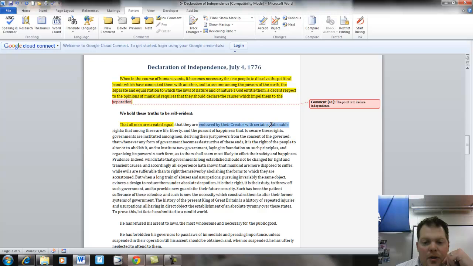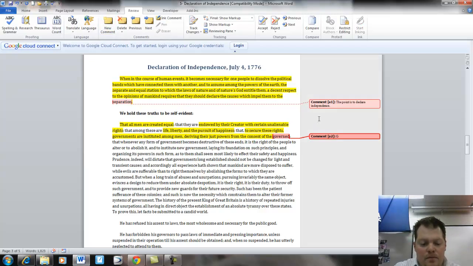So basically, all human beings have God-given rights. That among these rights are life, liberty, and the pursuit of happiness. That's once again a great example of Locke. Locke actually said life, liberty, and property. That to secure these rights, governments are instituted among men, deriving their just powers from the consent of the governed. So here we see the point of government.